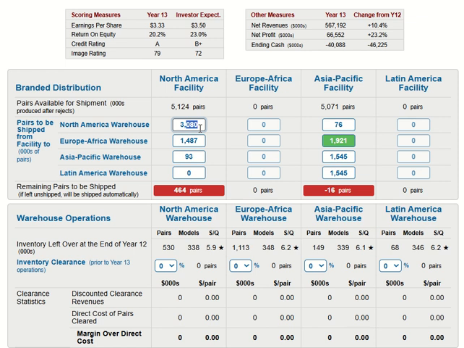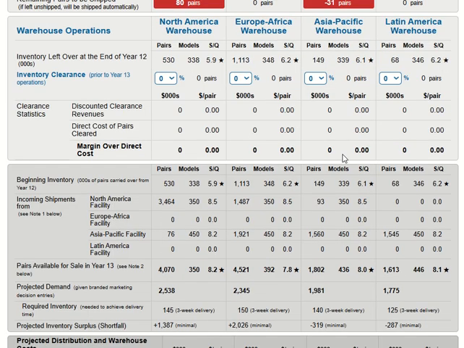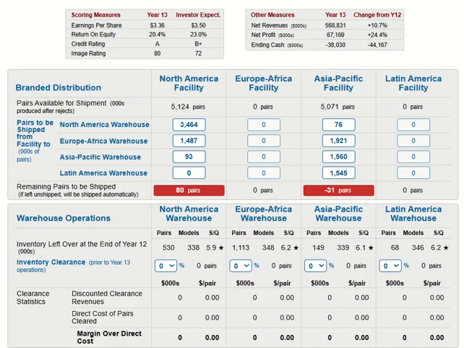So we put about 3,464, something like this, and Asia would go to Asia. I just did this to make sure you understand, because we want to create the product in this location and transfer it to that location too. So that's it.